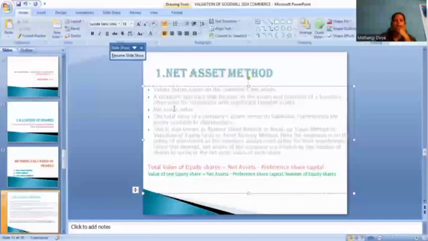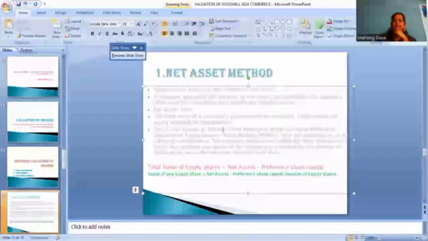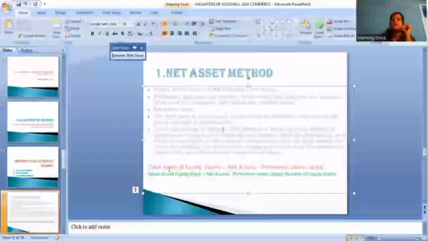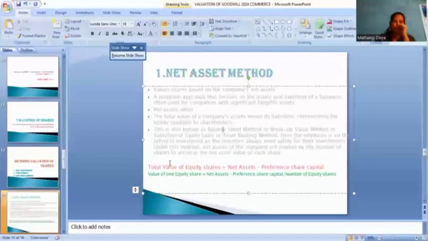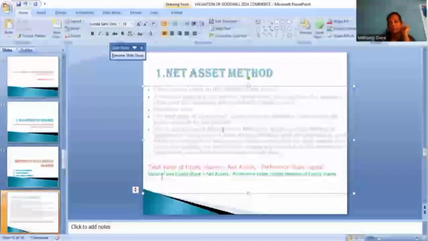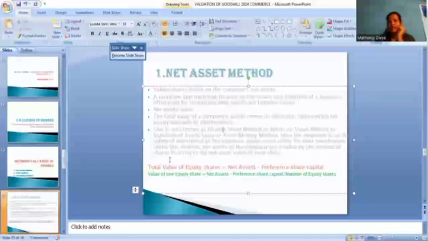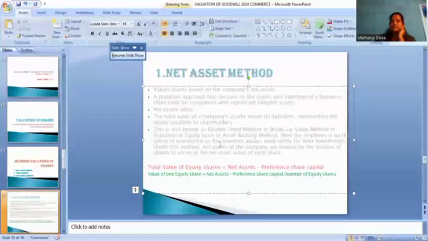Okay. In the net asset method, we calculate the valuation of equity shareholders. How many shareholders, and the value of one share, we calculate in the net asset method.